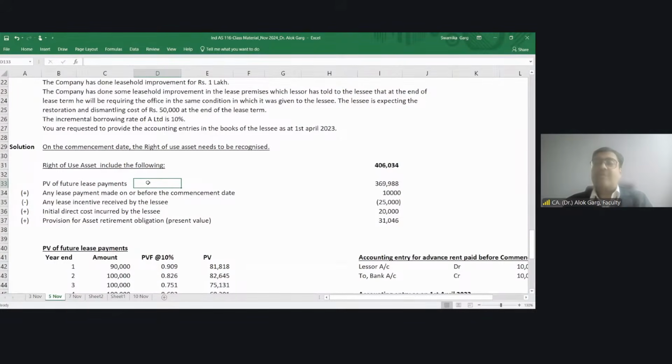The lessor, the lessee has paid the entire 5-year rental in advance on the commencement date to the lessor. Lessee has paid 5 lakh rupees of advance rental to the lessor on the commencement date itself. Tell me, what is my right of use asset? What is my lease liability? Tell me what accounting entry has to be passed on day one.